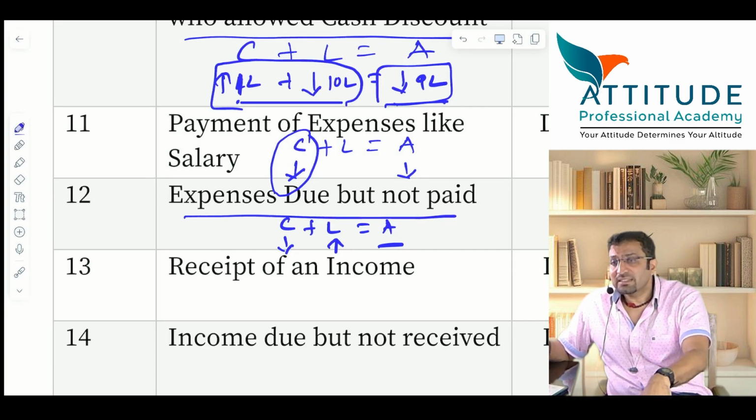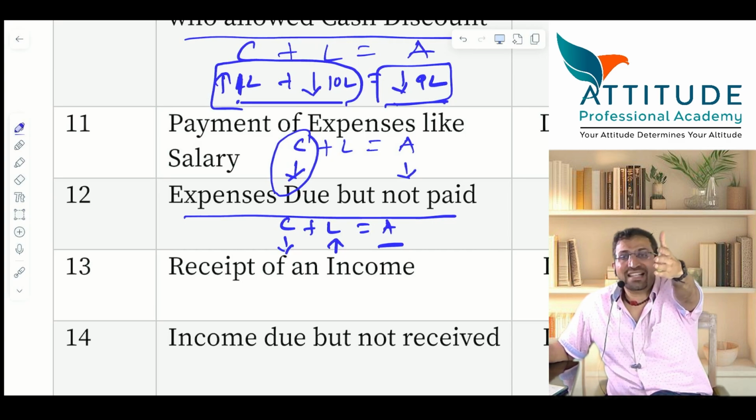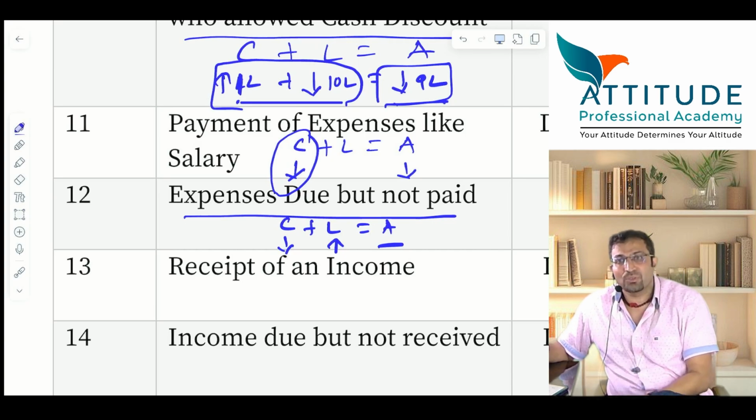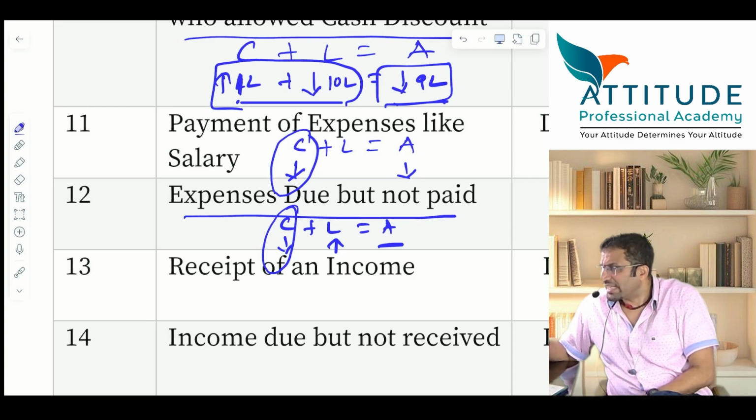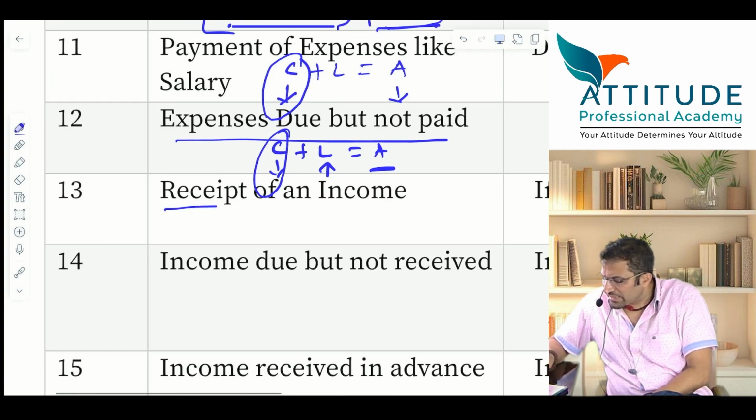Entry. This is outstanding expenses entry. Expense account debit to outstanding expense. Yes or no? Are you getting the journal entry also? That is salary expense account debit to outstanding salary. Only thing, capital reduces. Means expenses are increasing. Understood? Liability also increases, outstanding salary. Is that clear? Receipt of income.